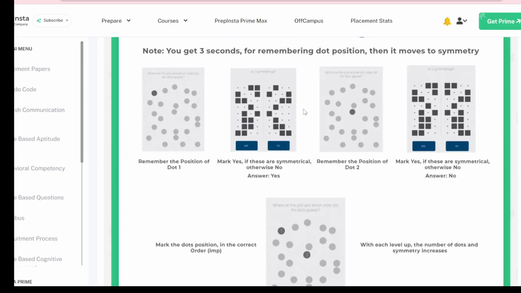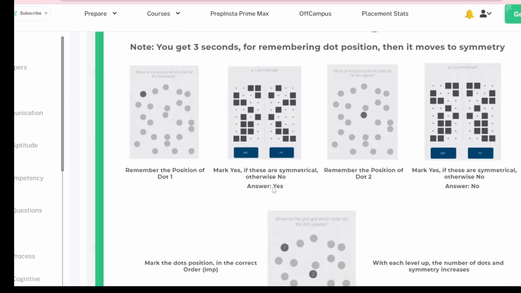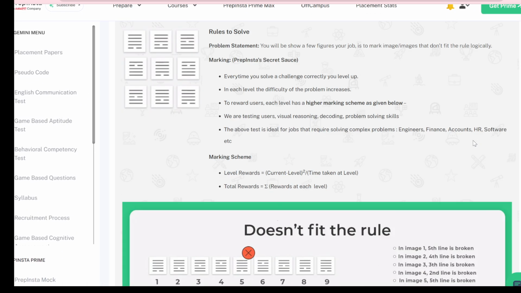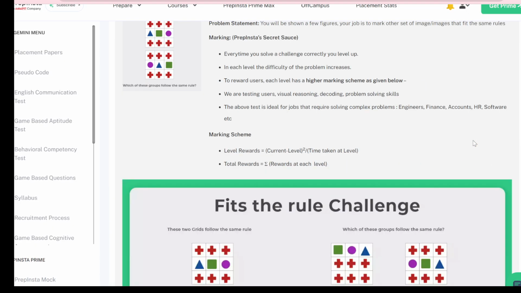Guys, I think they have written the wrong answer. It is not symmetrical, it says symmetrical. So you just don't believe it, this is not symmetrical at all. You can see, and also you can go through it. It is not symmetrical, guys, though it says symmetrical. Okay, so you have to keep it in mind. It's just the explanation, guys, of what you can do and what you have to do.